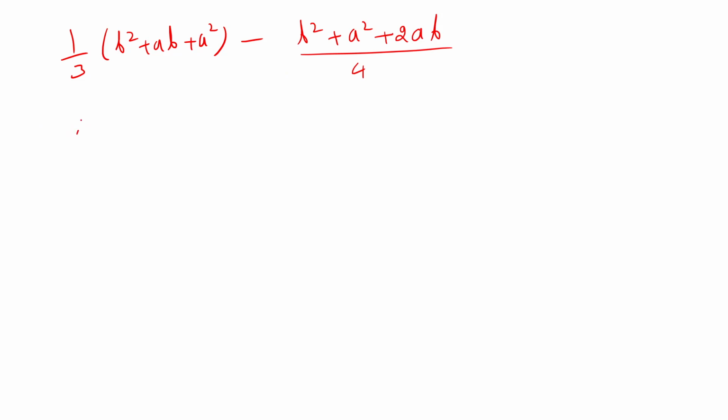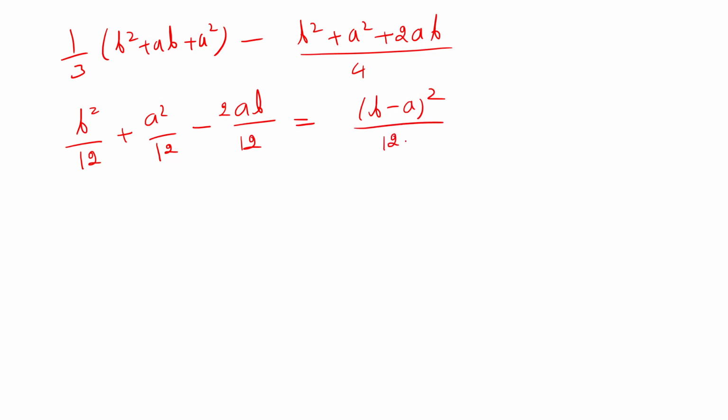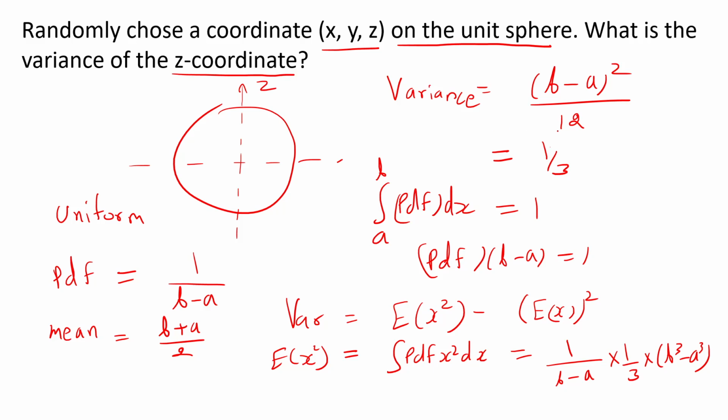Solving this, we get b squared by 12 plus a squared by 12, minus ab times (1 by 3 minus 1 by 2), which is 1 by 6. So we have (b minus a) squared divided by 12. Yes, so we proved it. So the variance is 1 by 3.